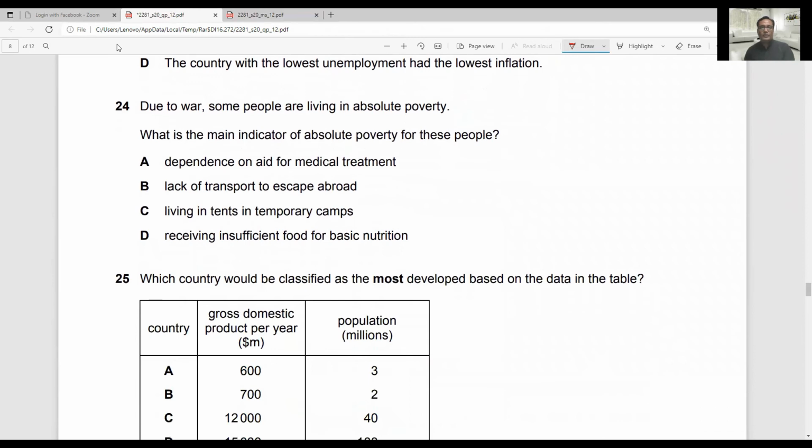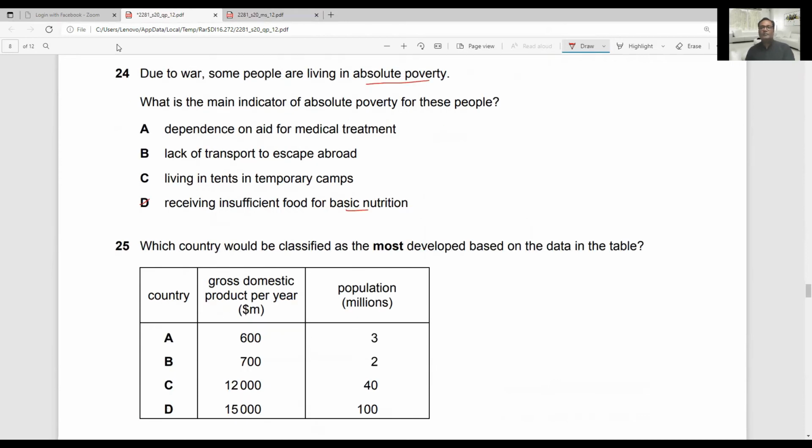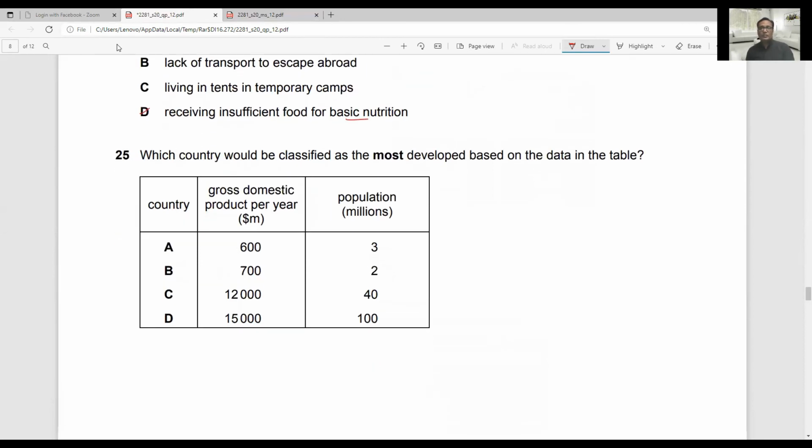Question 24: due to war, some people are living in absolute poverty. Absolute poverty is basically when you don't have a sufficient amount of income for your basic necessities. So option D is the correct answer, receiving insufficient food for basic nutrition. It means you cannot satisfy the basic needs. Another type of poverty is relative poverty, which is when you have sufficient income and can satisfy all of your needs and some of your wants as well, but you feel that you are relatively poor as compared to the people living around you. That is relative poverty. Absolute poverty is when you cannot satisfy your basic needs. So D is the correct answer.